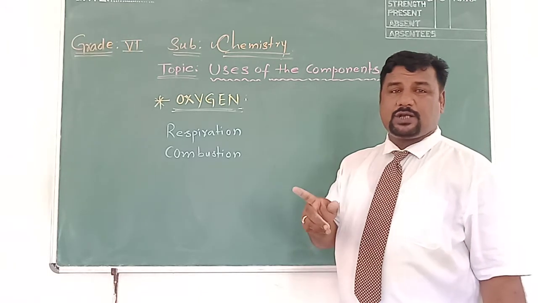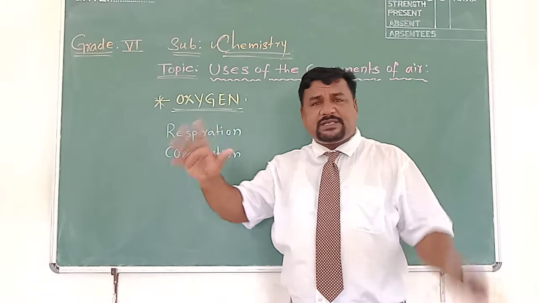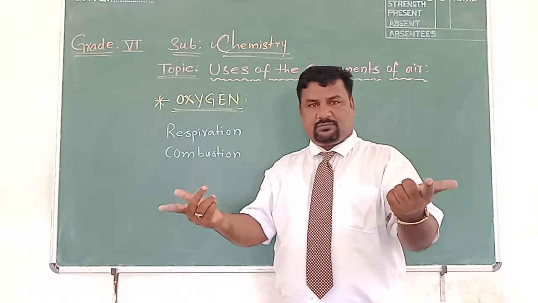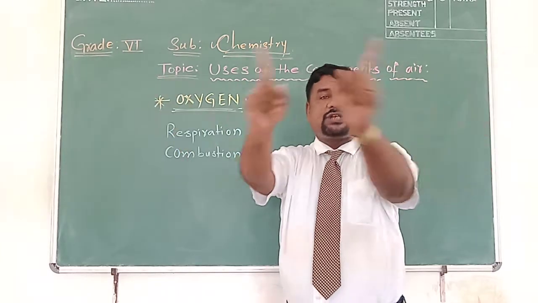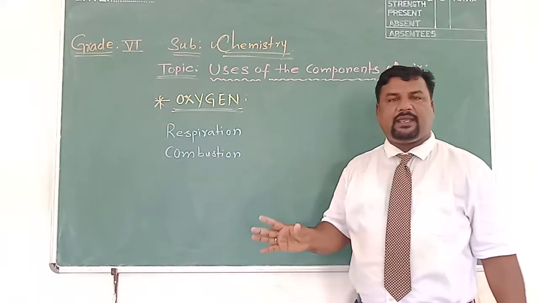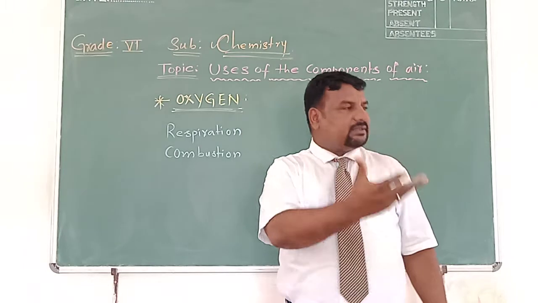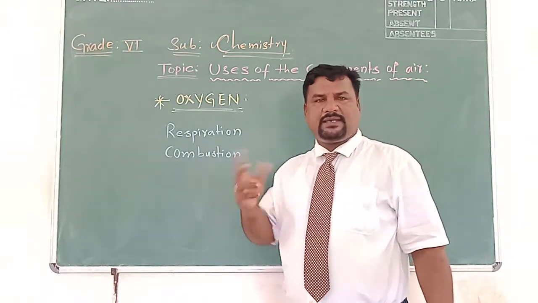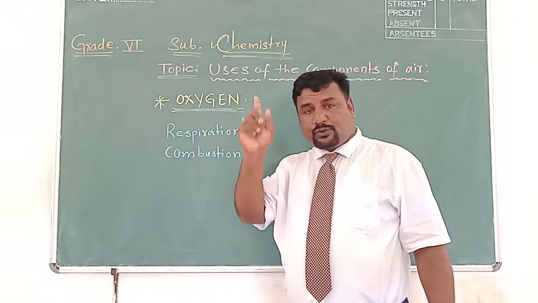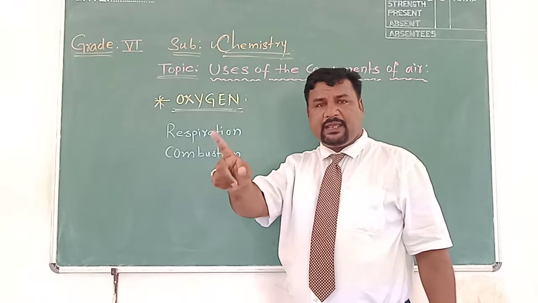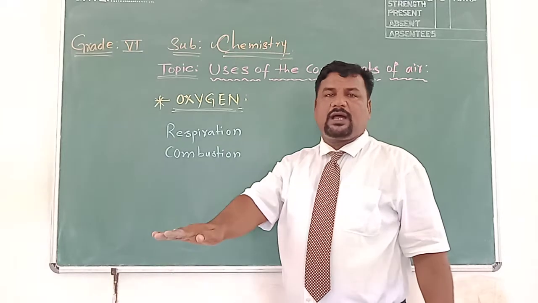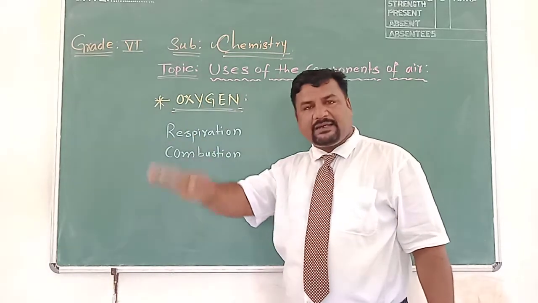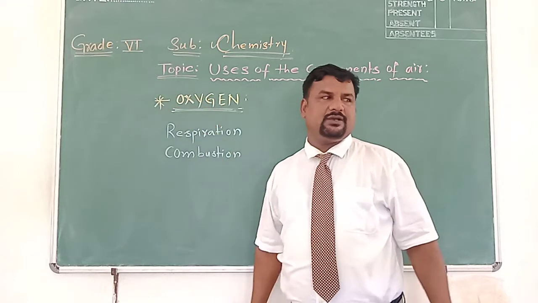Which component is more in quantity in the air? Nitrogen. But plants, animals, and human beings cannot use the huge amount of nitrogen present in the atmospheric air. Why can they not use it? The nitrogen present freely in the air has to be converted into its compounds, like nitrates and nitrites.